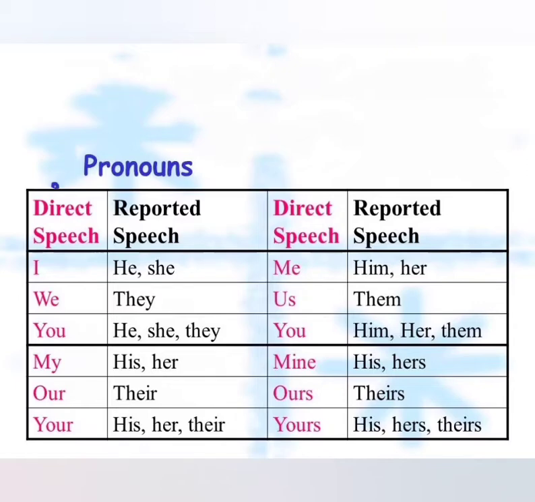Mine is changed to his or hers. Ours is changed to theirs. Yours becomes his, hers or theirs. So we have to change the pronouns which act as subject or object.